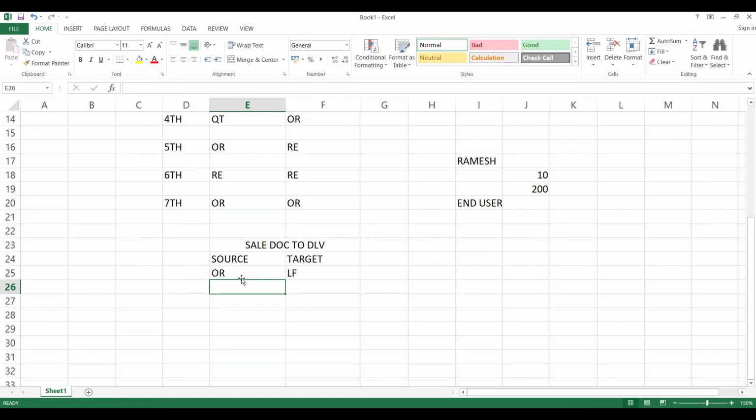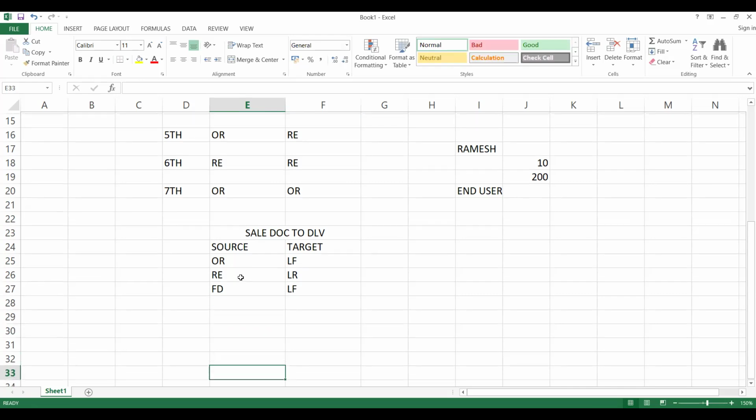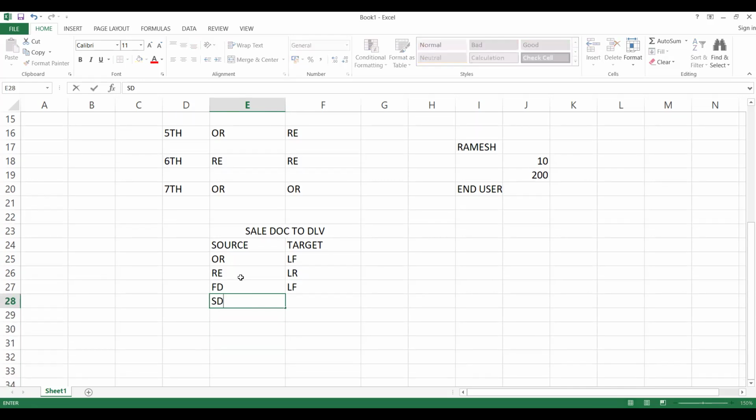And you go for returns order RE and LR. And you go for FD, free of charge, again LF. And you go for SFD, subsequent free of charge, again LF. So this is how your header, item, business data and pricing data, everything will be copied in this case. That also we can copy.